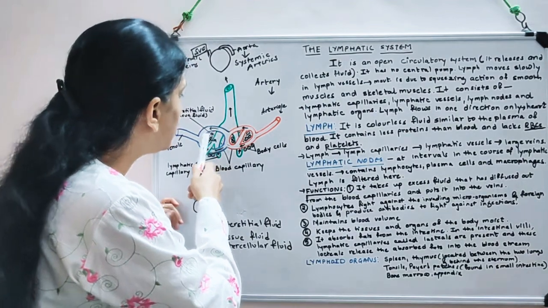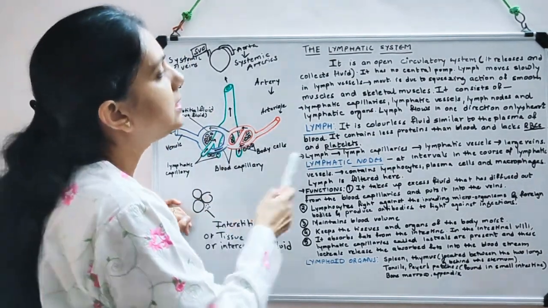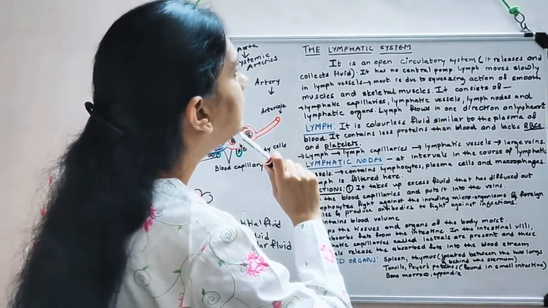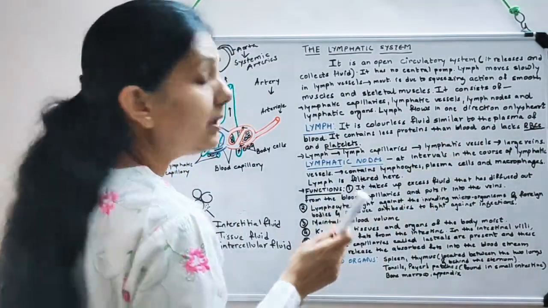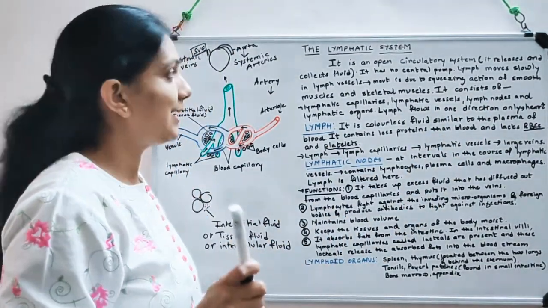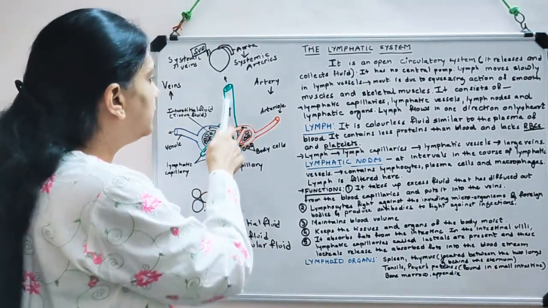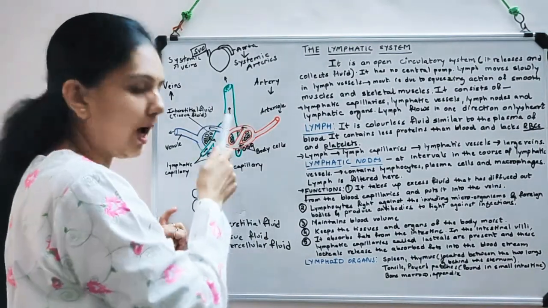So this is going to move further ahead. That is the reason why, somewhere I have written, it moves slowly, okay, and it moves only in one direction, that is it is unidirectional in flow. So this is the direction it is going to flow, towards the heart.